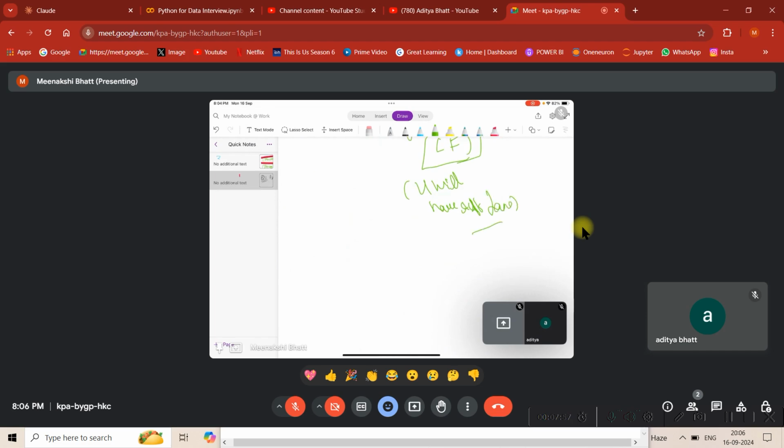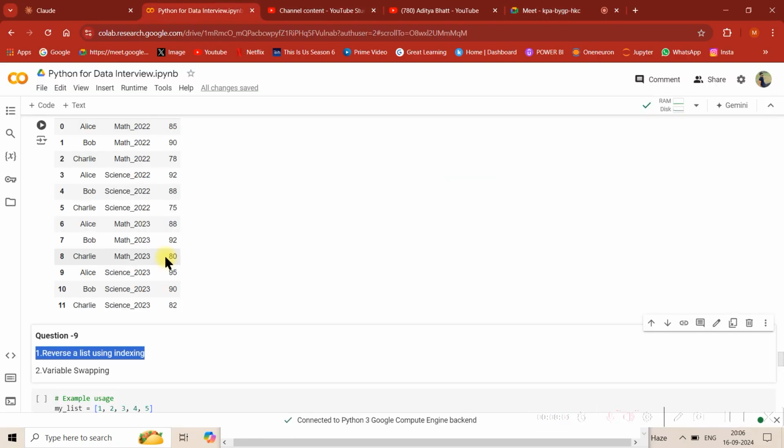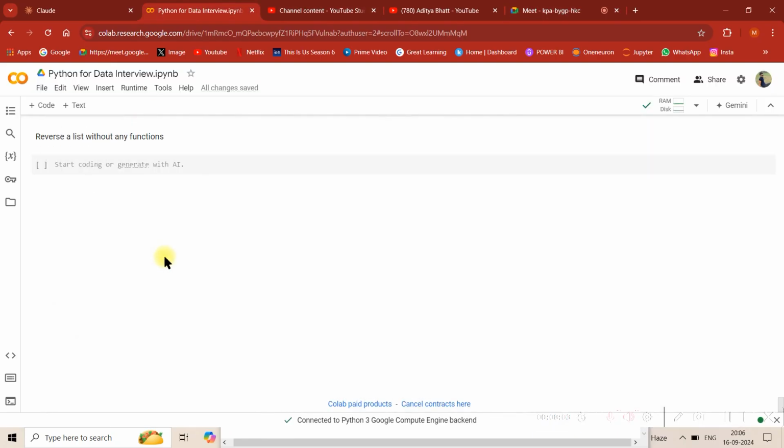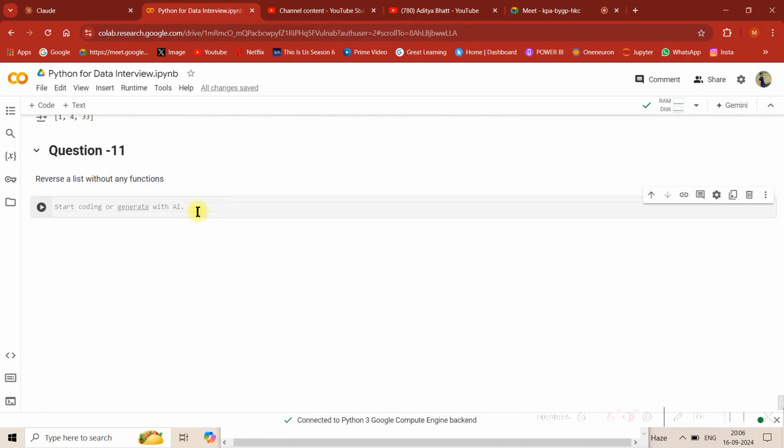Okay, now let's just try to code this as well. So we need to reverse a list without using any function. Let's just write a list 1 2 3, 4 and 5. So how would I reverse it is I'm going to make a left variable. Left is equal to 0.